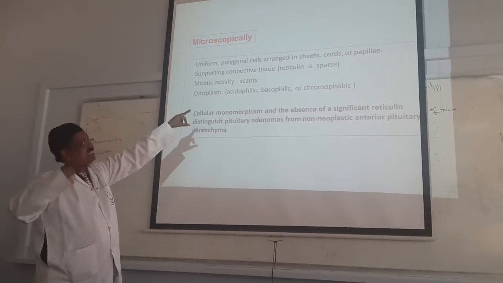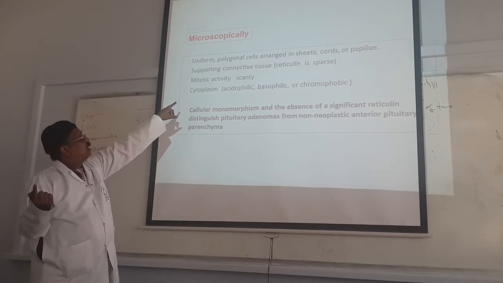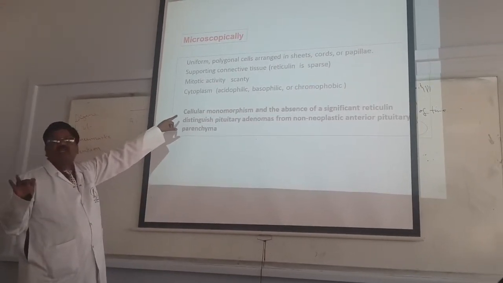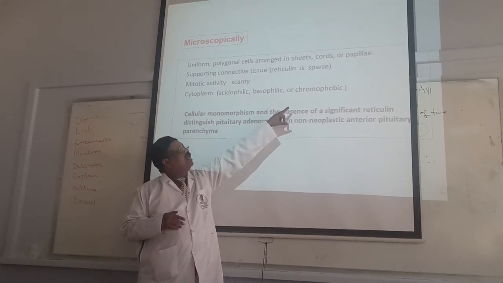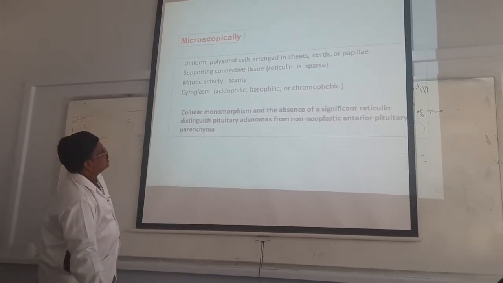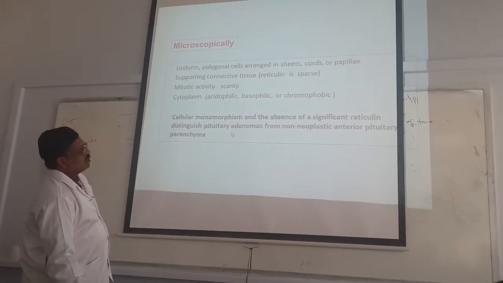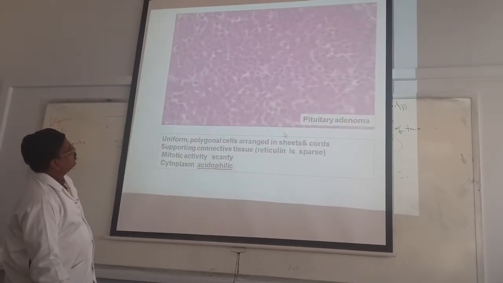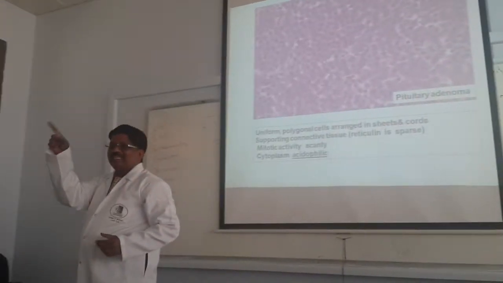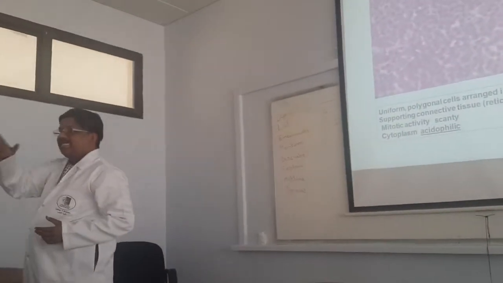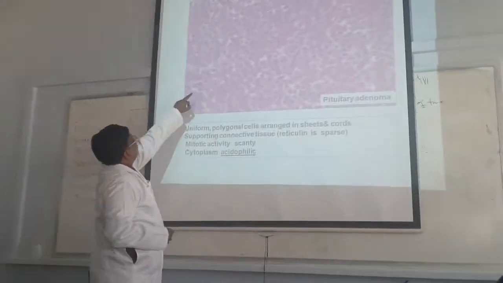Polygonal cells arranged in sheets, cords, papillae, with supporting connective tissue called reticulin. Mitotic activity is scanty, and the cytoplasm is acidophilic, reddish; basophilic is bluish; chromophobe is mixed color. Cellular monomorphism and the absence of reticulin fibers distinguish pituitary adenoma from the non-neoplastic anterior pituitary. See, this is very easy to identify. Small round to polygonal cells, arranged in sheets and cords, separated by the reticulin fibers. See, these are the reticulin fibers.